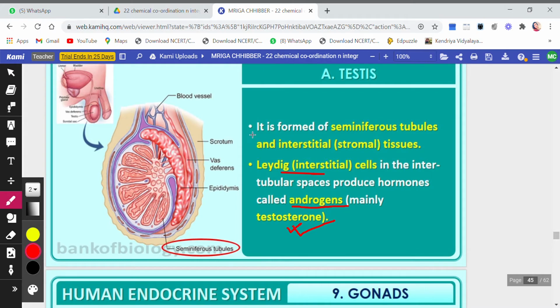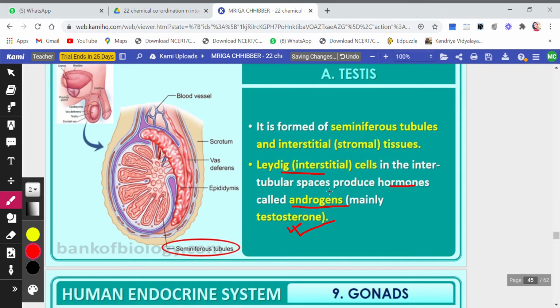Next, testes have a lot of seminiferous tubules. You can see the inside view of a testes. There are many pyramids, and each pyramid is filled with seminiferous tubules and interstitial cells, all the stromal cells. In between the seminiferous tubules, where space is left, there are certain cells called Leydig cells, and these Leydig cells are responsible for the production of the hormone called testosterone, also called androgens.